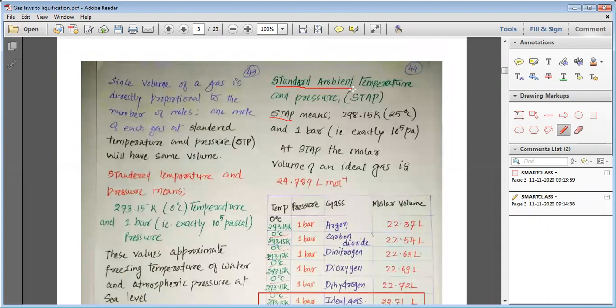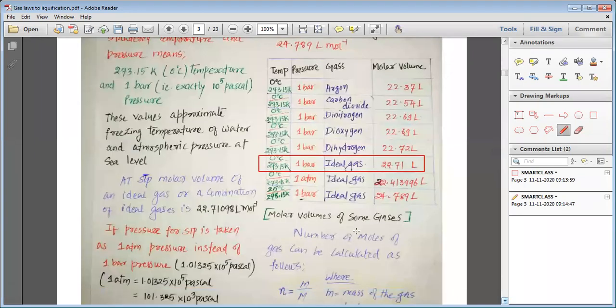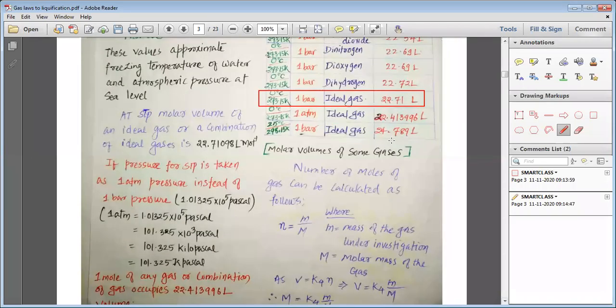Standard ambient temperature and pressure. This standard ambient temperature and pressure is the pressure of 1 bar and temperature of 298.15 Kelvin. And at SATP, the volume of gas is 24.789 liter.